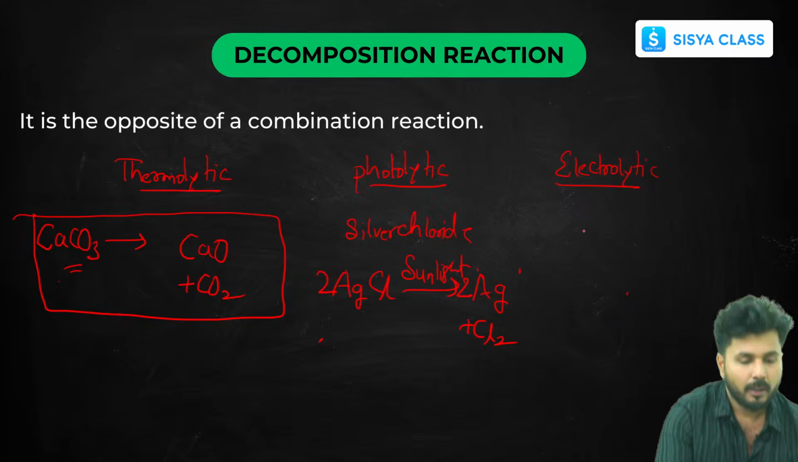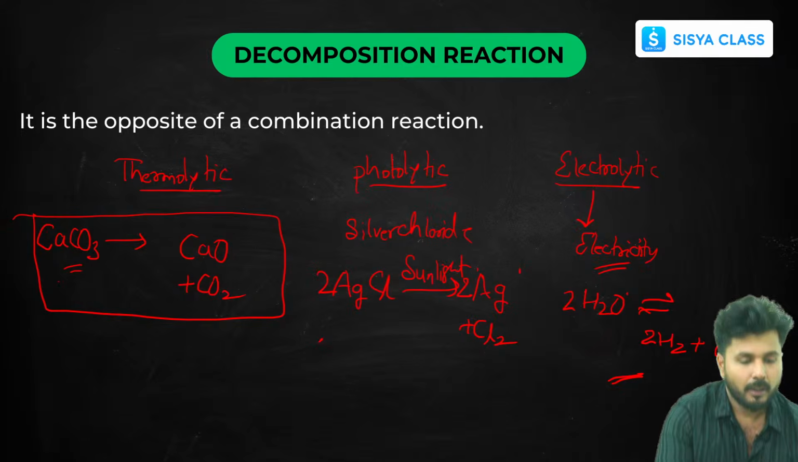Now as you can see here, the electrolytic reaction, what happens in the electrolytic reaction? These are those reactions that happen in the presence of electricity. So what will be the common example? The most common example will be water. If you break down water, it gives you hydrogen plus oxygen molecule. Now just balance this. So it will be like this. So this is your electrolytic decomposition reaction.